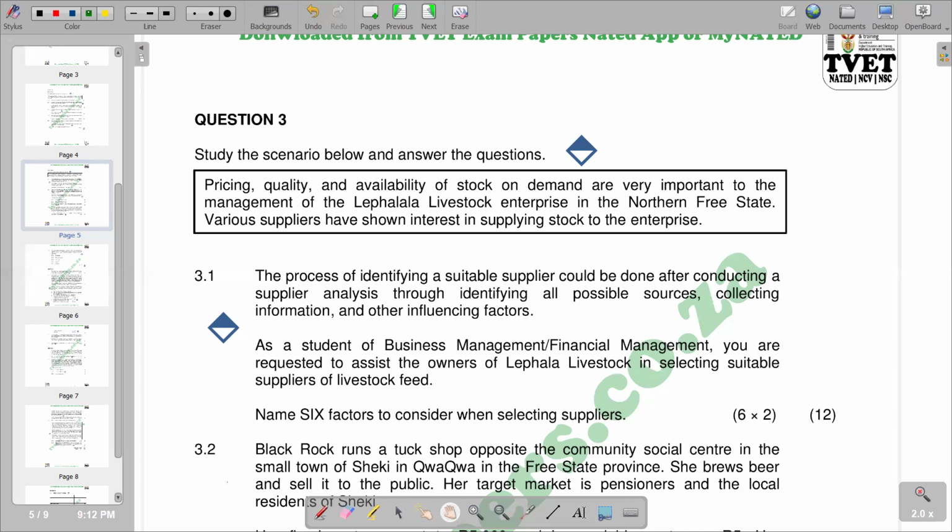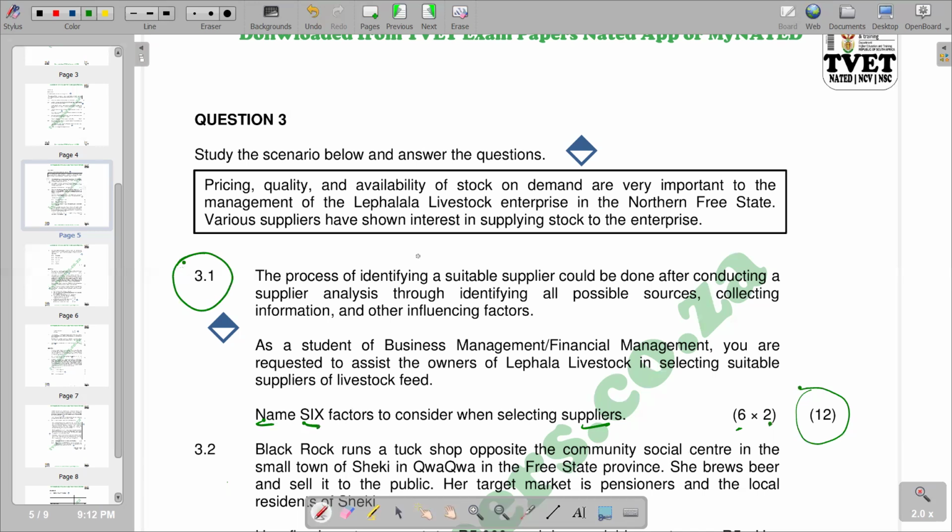So obviously we got there. What's important is to take note of the requirements of the question. Our question requires us to name 6 factors which we should consider when selecting suppliers. And we see that our question has 12 marks. On the allocation of the marks, it means that we have to raise 6 points, each one with 2 marks. So this is what we saw. According to this video, we're going to look at 3.1.